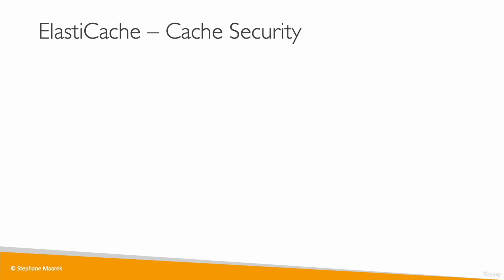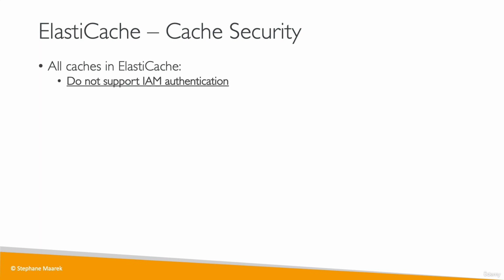So let's talk about some additional information you need to know going into the exam for the Solutions Architect with ElastiCache. First of all, the caches in ElastiCache do not support IAM authentication. The IAM policies you will define on ElastiCache are only used for AWS API-level security. That means creating a cache, deleting the cache, that kind of stuff. But any operation within the cache is not using IAM.